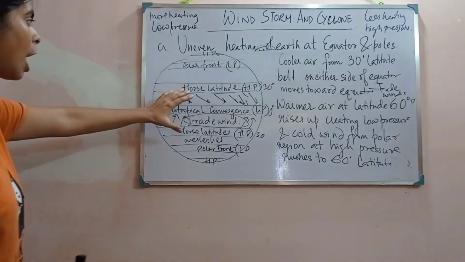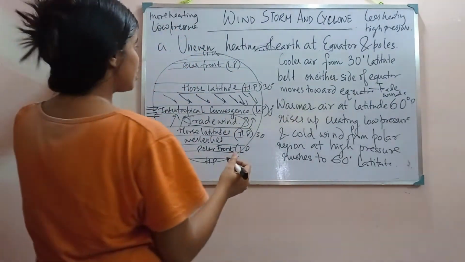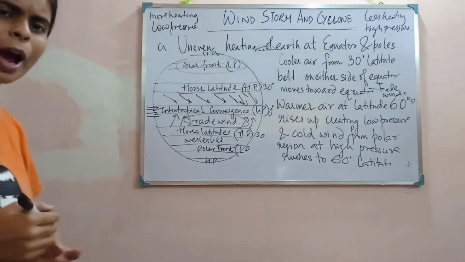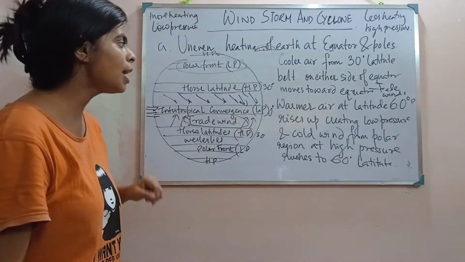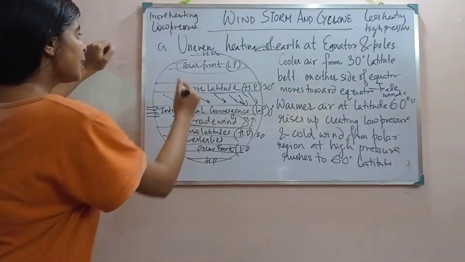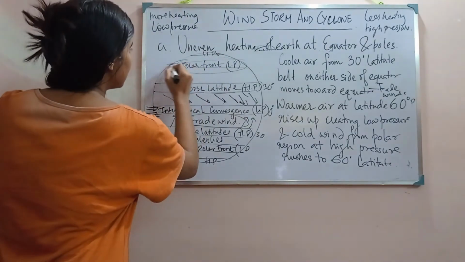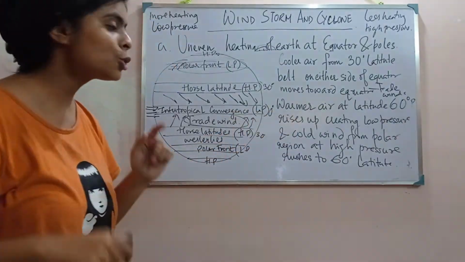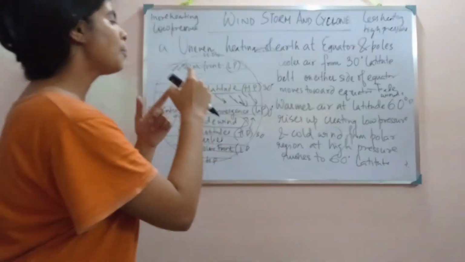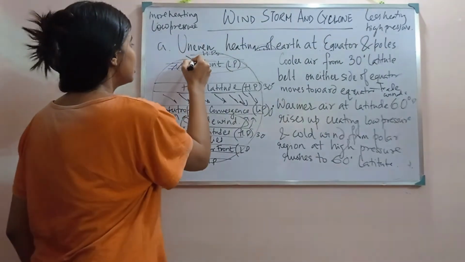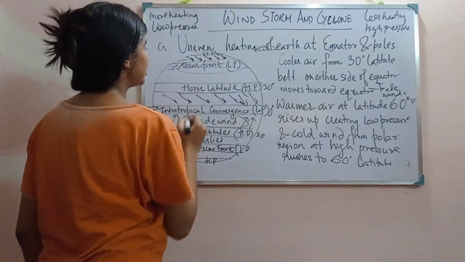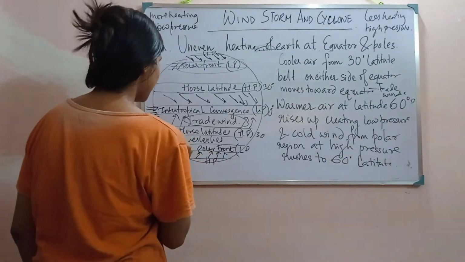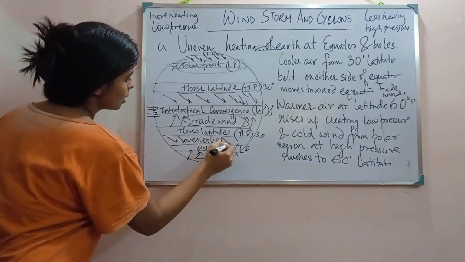Similarly, as we move to the upper side, these areas are getting quite heated compared to the polar areas. The warmer air present in this region will rise up, creating a low pressure. So the cold air from the polar region will move towards this low pressure region, and some of the air will also move towards this.